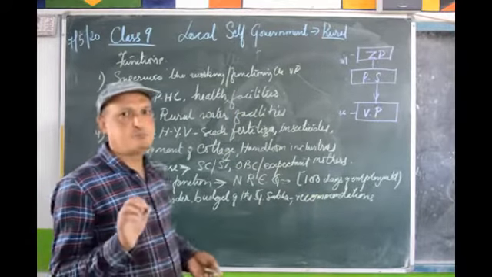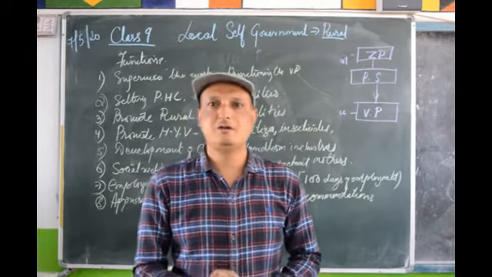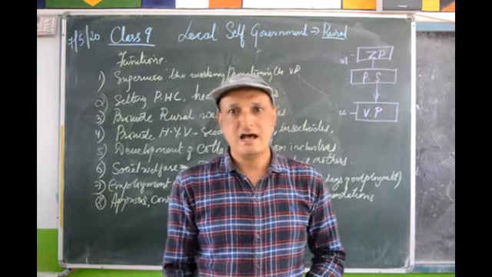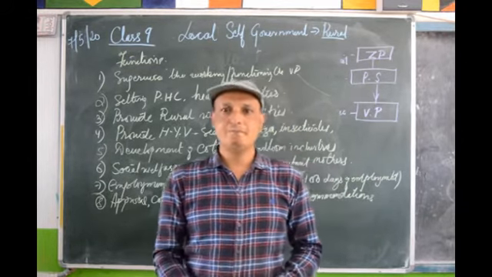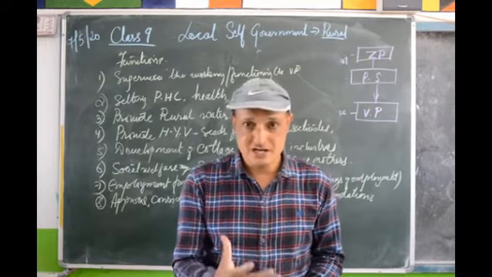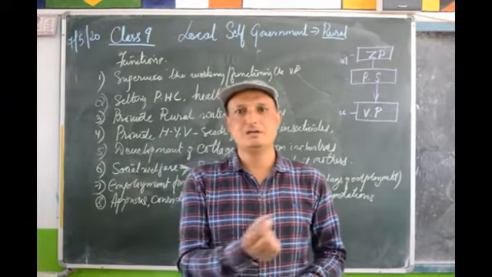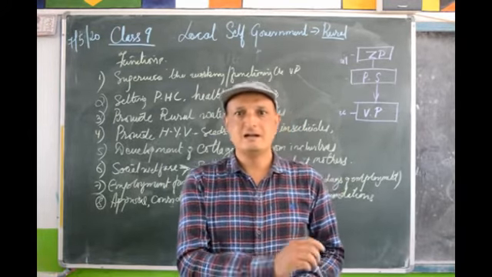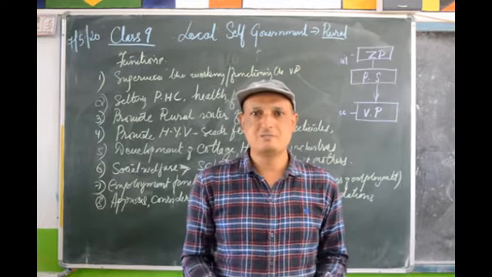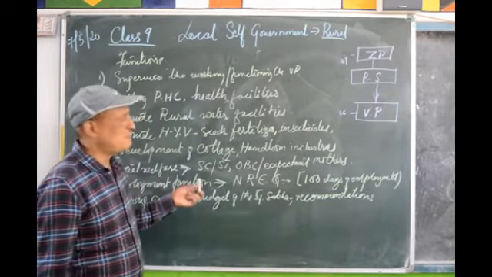Then we saw the composition, who all are the members of the Panchayat Samiti. So all the sarpanchs of the different villages within that block are the members of the Panchayat Samiti. Added to that, if there are any MLAs, MPs, they will also become members of the Panchayat Samiti. Besides that, every village panchayat sends one elected member to the Panchayat Samiti. And there are reservations for scheduled castes, scheduled tribes and women. Who is the chief administrative officer of the Panchayat Samiti? It is the BDO. Then they are elected for a period of 5 years.